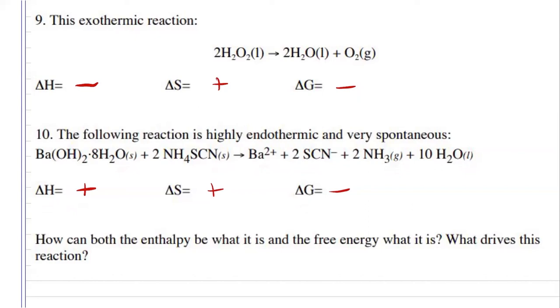Well, in this case, it's all going to be because of our entropy. Entropy is the one that's going to be driving our force for this reaction. Because our entropy is going to be changing so much, it doesn't matter that it's going to be endothermic. It's just going to favor going from that high order to disorder.